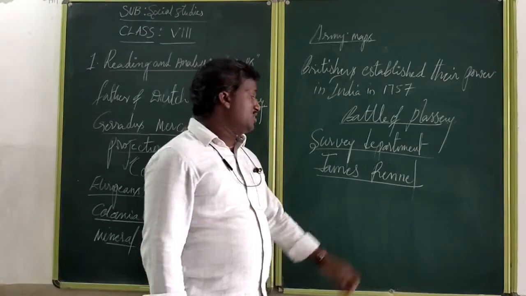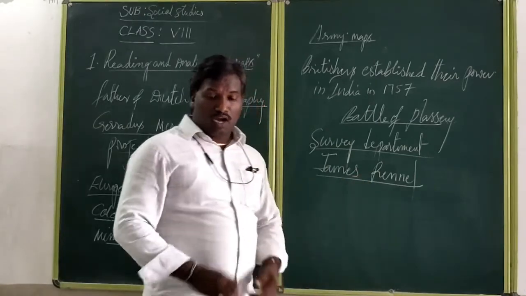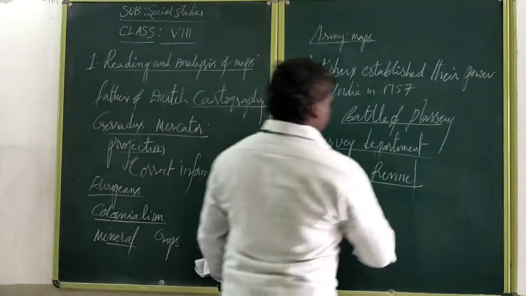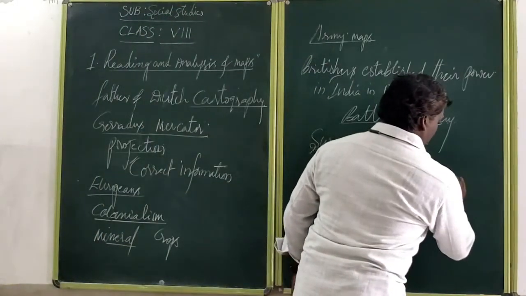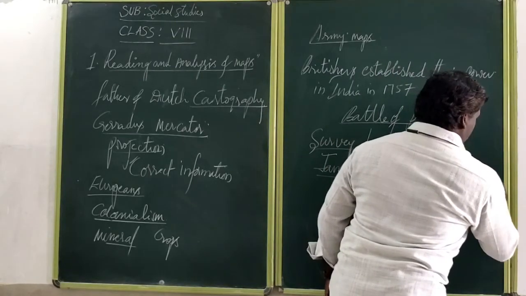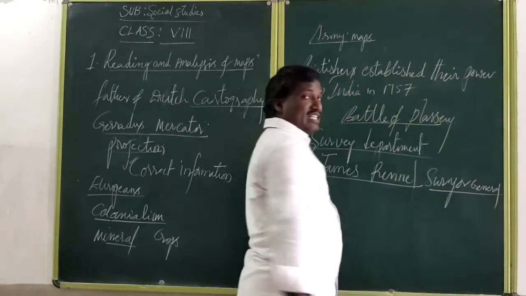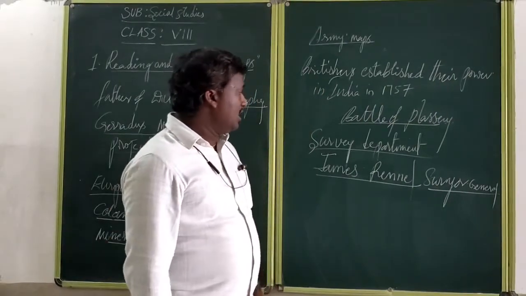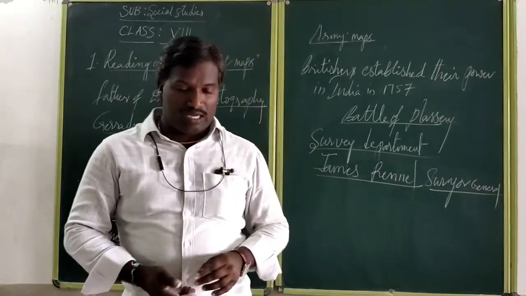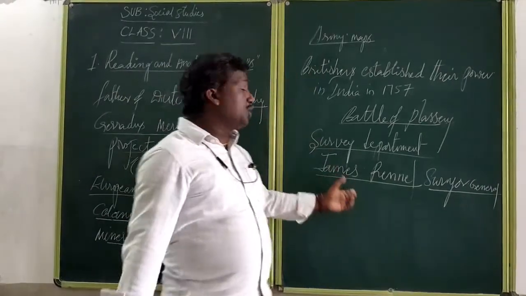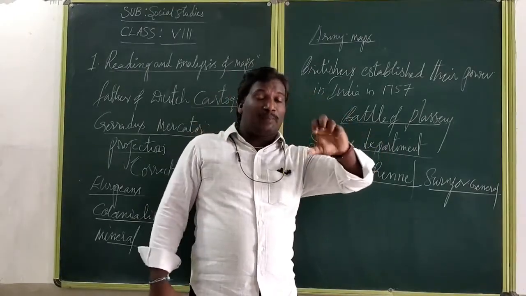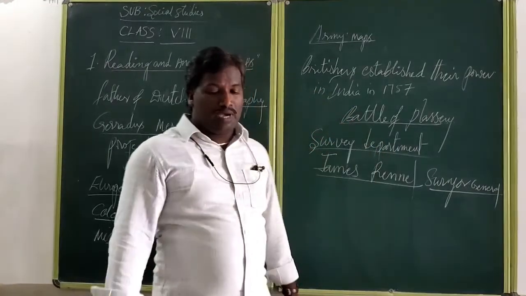Okay, James Rennell, very important. When he was appointed as surveyor general of India, he followed his duty to survey the entire land, and they prepared accurate maps. Not only did they survey the land, they prepared different types of maps.